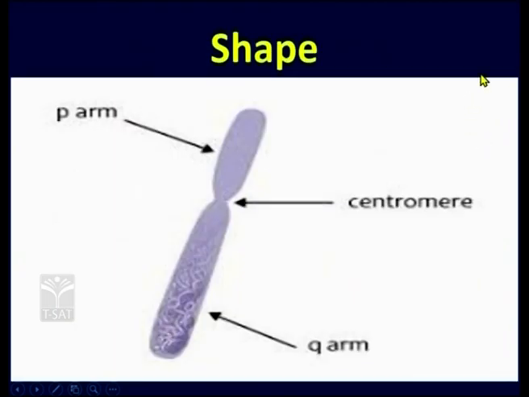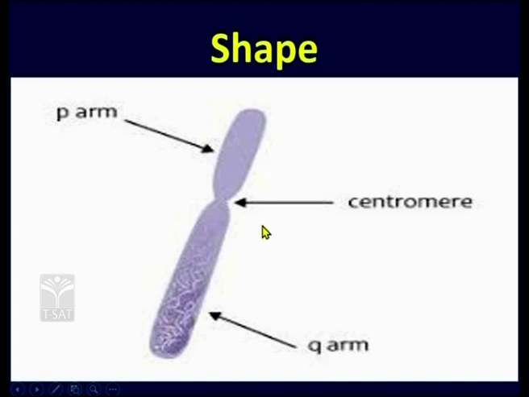But the actual shape of a chromosome is like this, having a short arm labeled as the P arm, then a small constriction, a break like thing, a depression, and then another long arm which is the Q arm. So there are two arms, one long, one short, and there is a small constriction which is called the centromere.